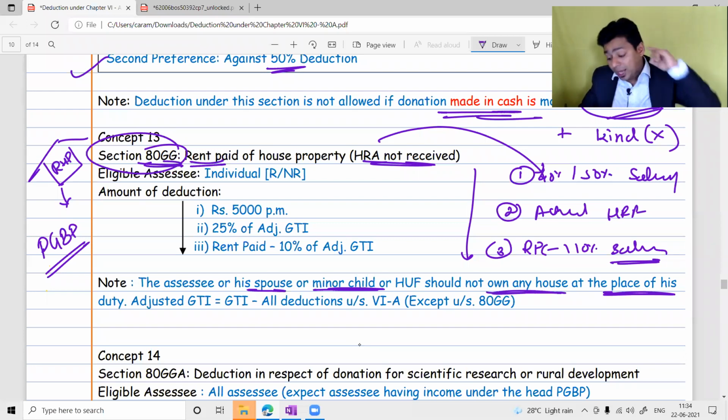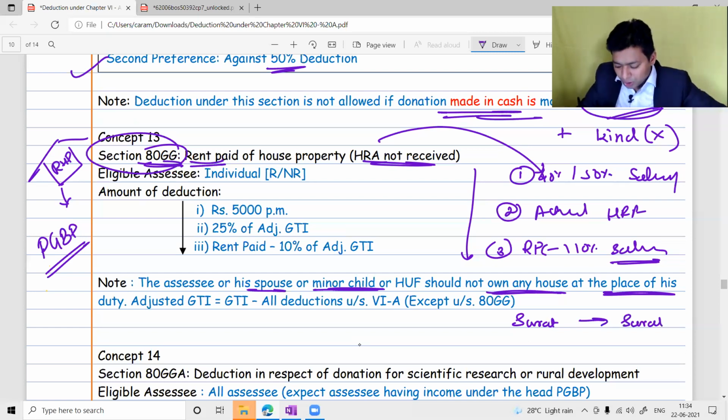in the same city. And therefore, when you solve questions from your study material, you can see a person is having a house in Surat and he is staying also, he is having his own house in Surat, which is let out, and he is also staying in Surat in a rented premises. He will not get the deduction.